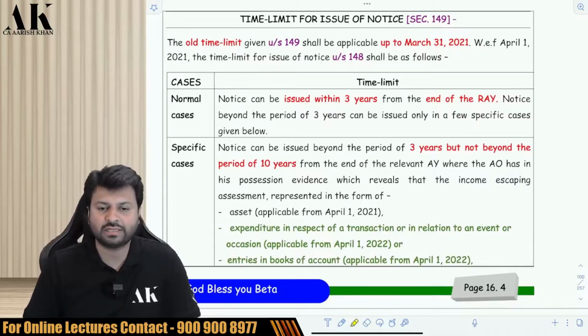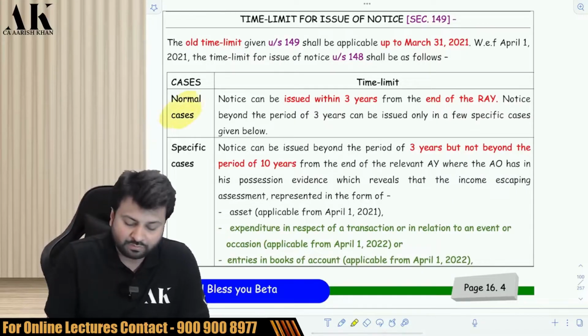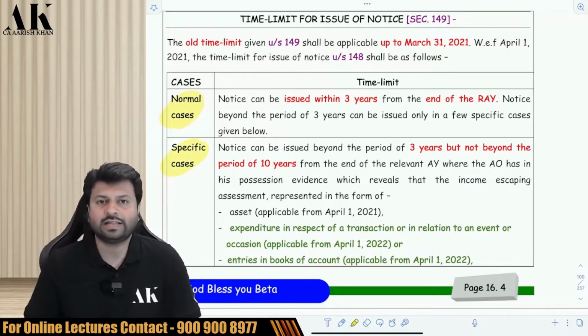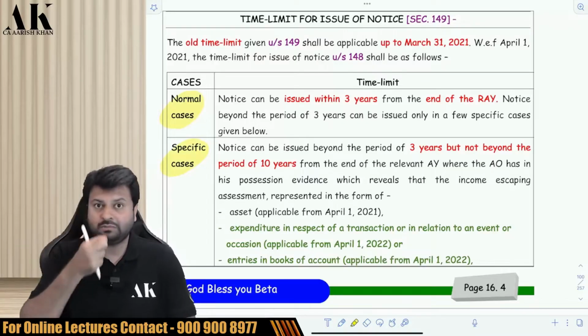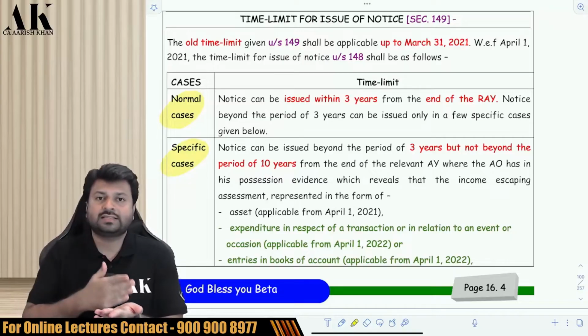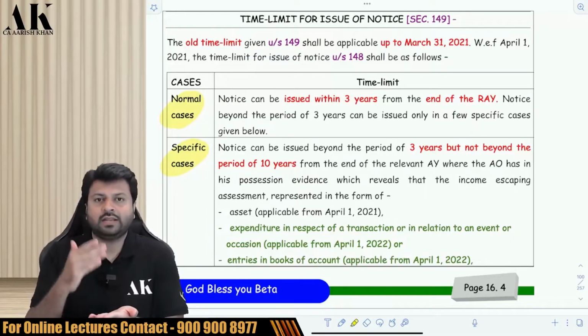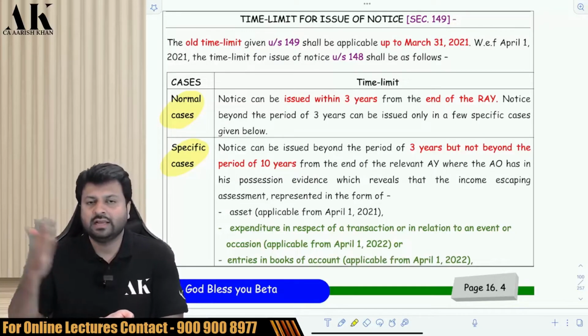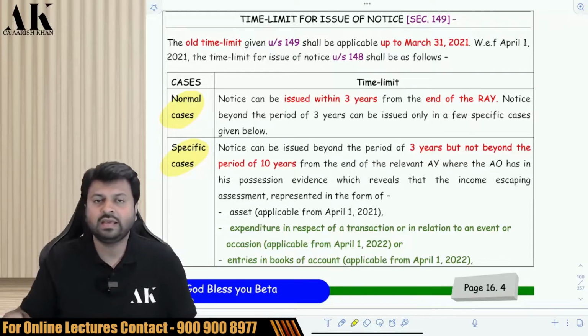There are two time limits which are given by the government. One is the normal case, one is the special case. In the normal case, what is the time limit? The notice can be sent within 3 years from the end of the relevant assessment year. So for example, for previous year 22-23, the assessment year is 23-24. From the end of the relevant assessment year, that is 23-24, 3 years. That is till 31st March 2027, the notice can be sent.